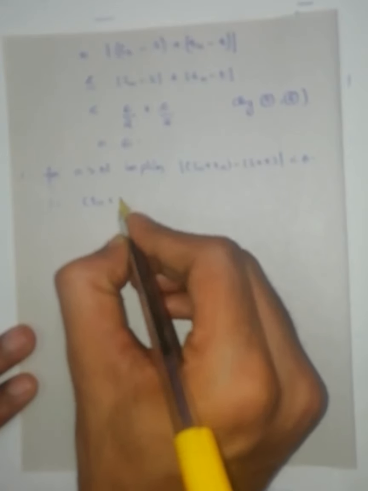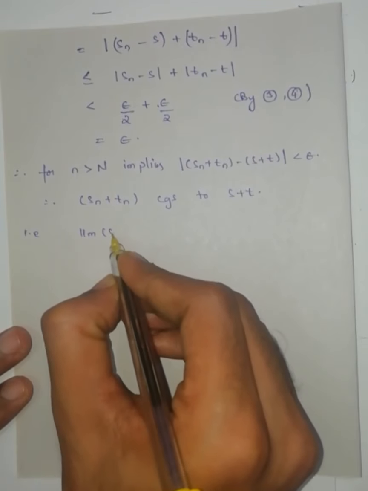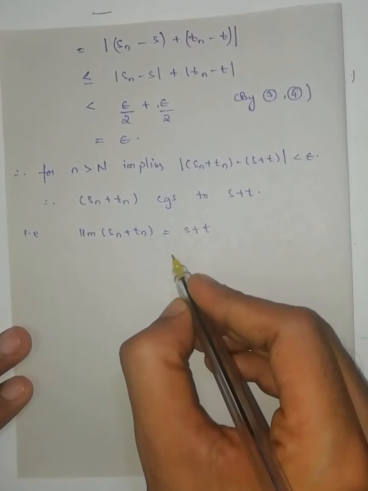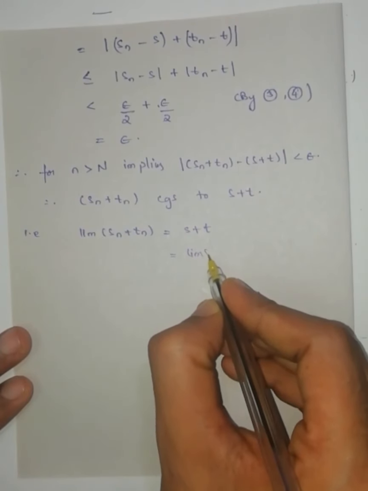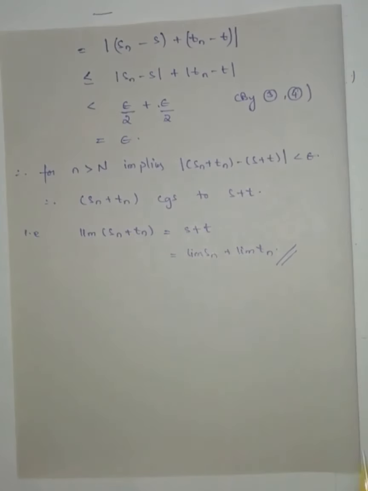Therefore, the sequence Sn plus Tn converges to S plus T. That is, the limit of Sn plus Tn is equal to S plus T. S is nothing but the limit of Sn and T is nothing but the limit of Tn. This is the sum of the limits. It means if we have any two convergent sequences, then the sum of the sequences also converges to the sum of the limits.